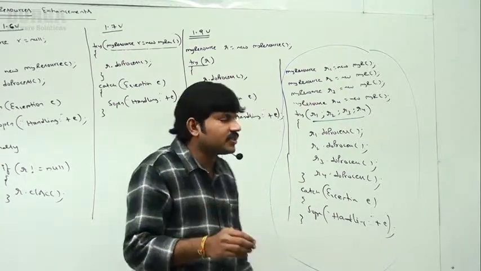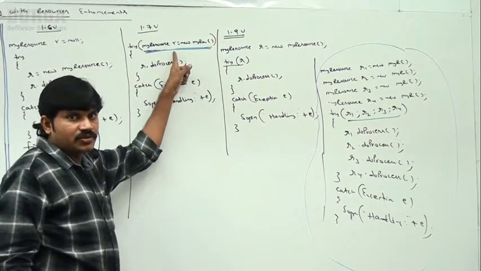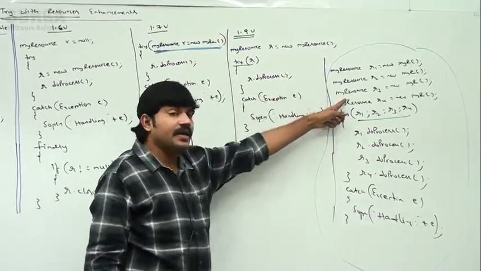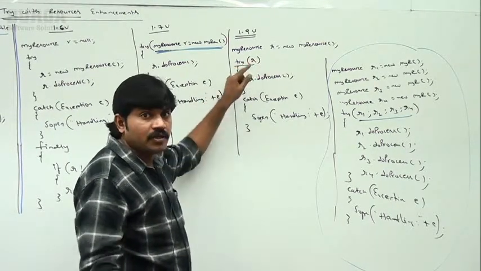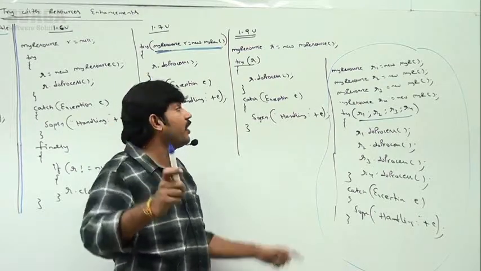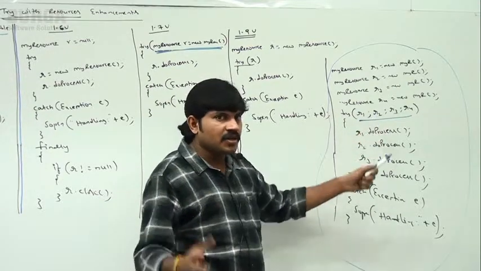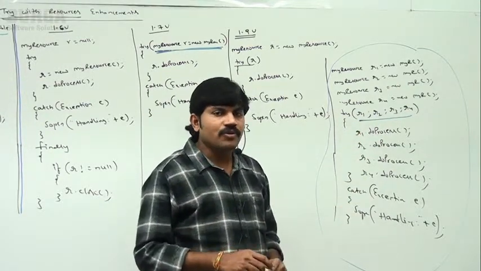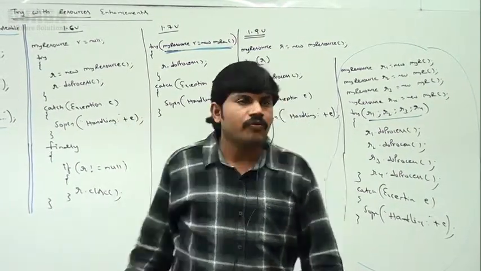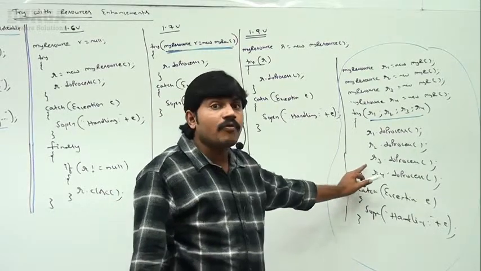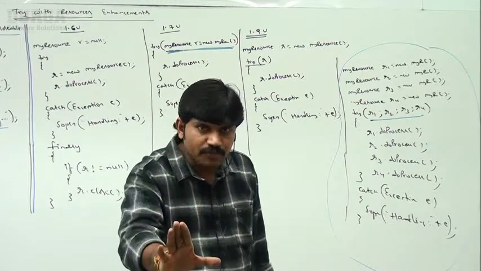In the 1.8 version, compulsorily we are creating the resource here, or if the resource is already created, then we should declare it with a new reference variable. The resource reference variable should be local to the try block only until 1.8 version. But from 1.9 version onward, these are not local to the try block. Clear, right? So how to use the AutoCloseable concept for our resources in 1.6, 1.7, 1.9, and 1.9 with multiple resources? Let me execute the same code with the multiple versions.